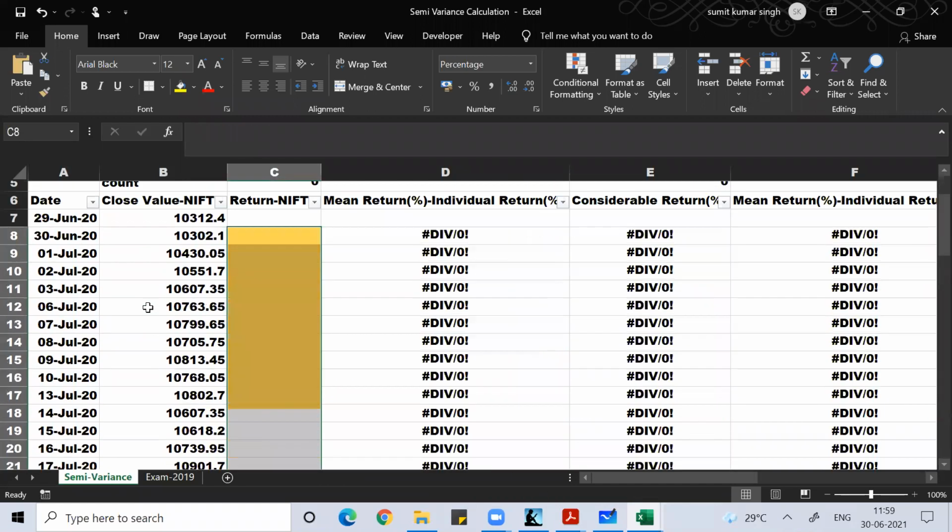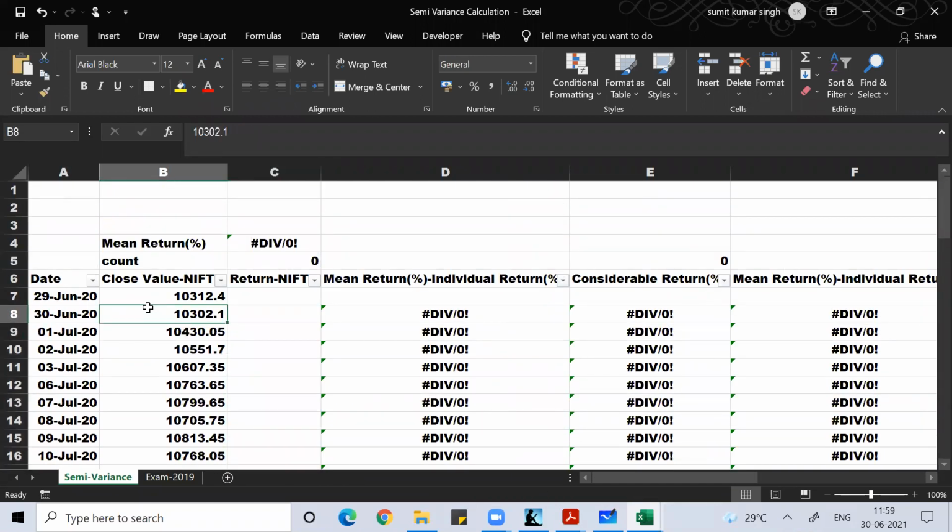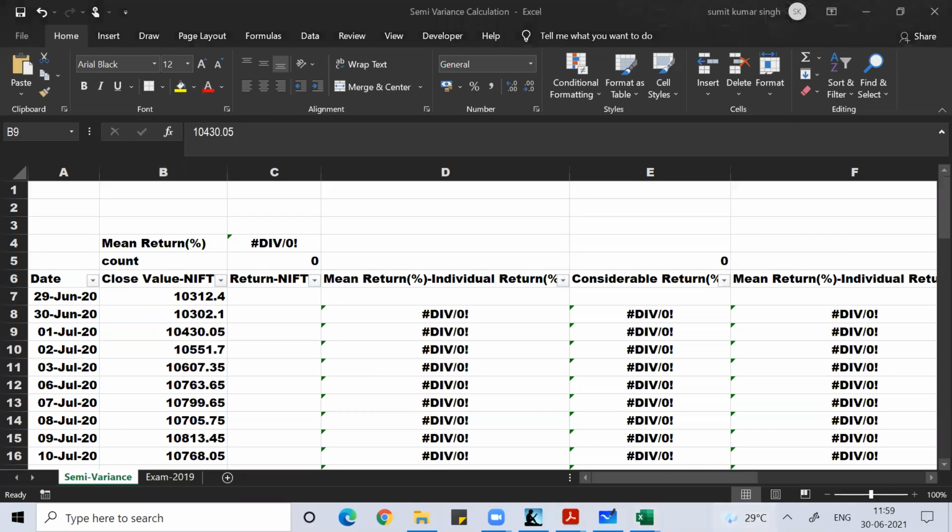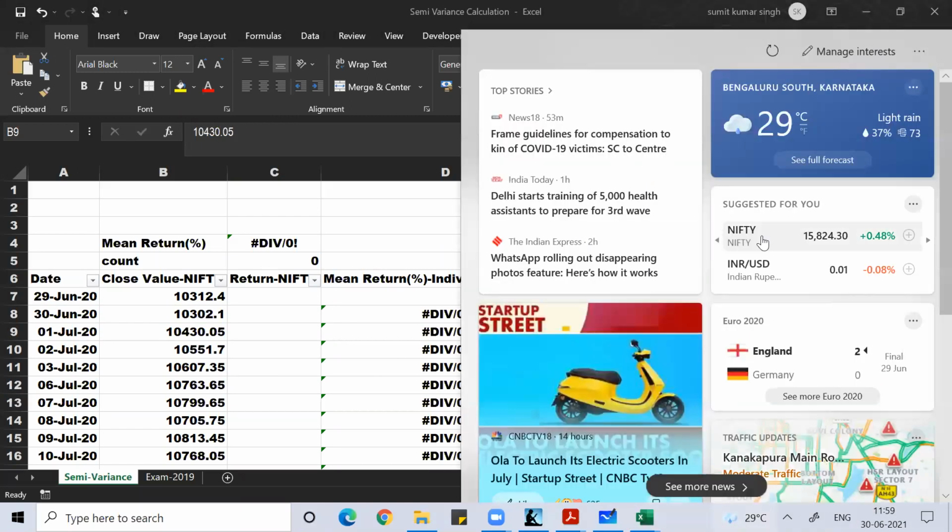How will I calculate the return, guys? In Excel class, I have taught you how to calculate the return. Again, I'll show you. Closing value of Nifty, I don't think anybody will have doubt. Today, Nifty is trading around 15,824 right now.